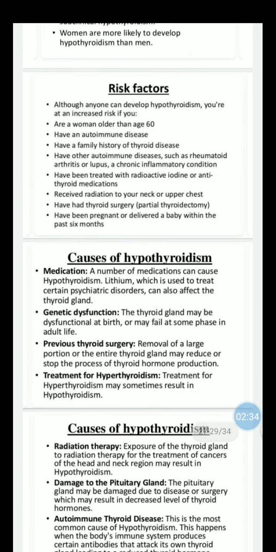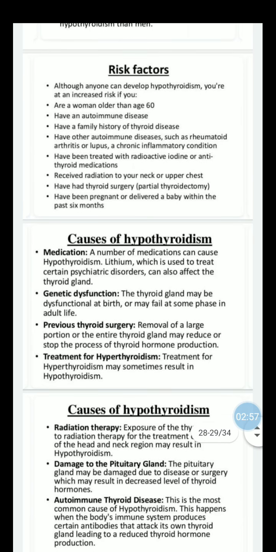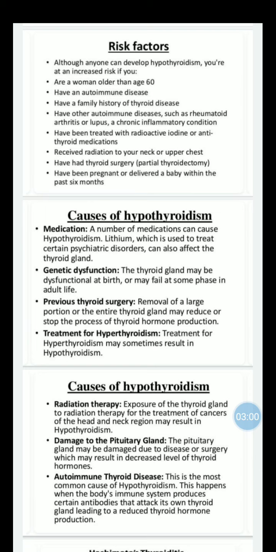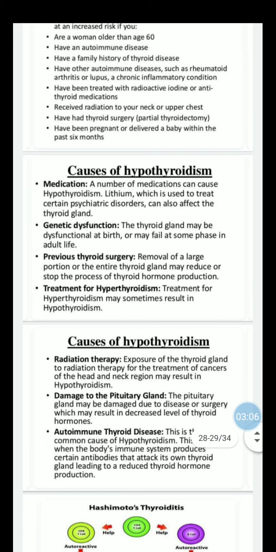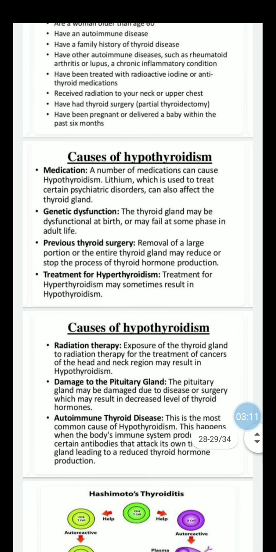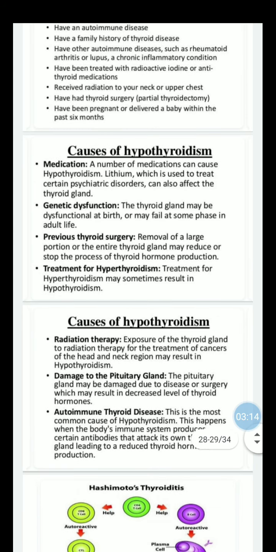These are a few risk factors. First, older age. Second, autoimmune disease. Next, family history of thyroid disease. Autoimmune disease, for example rheumatoid arthritis or lupus, or any chronic inflammatory condition. Then, treatment with radioactive iodine or anti-thyroid medication. Then radiation to your neck or upper chest, thyroid surgery, and last, having been pregnant or delivered a baby within the past 6 months.